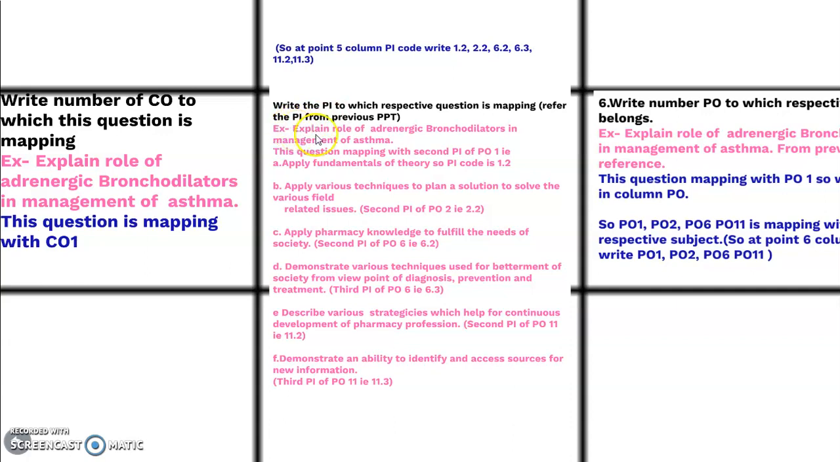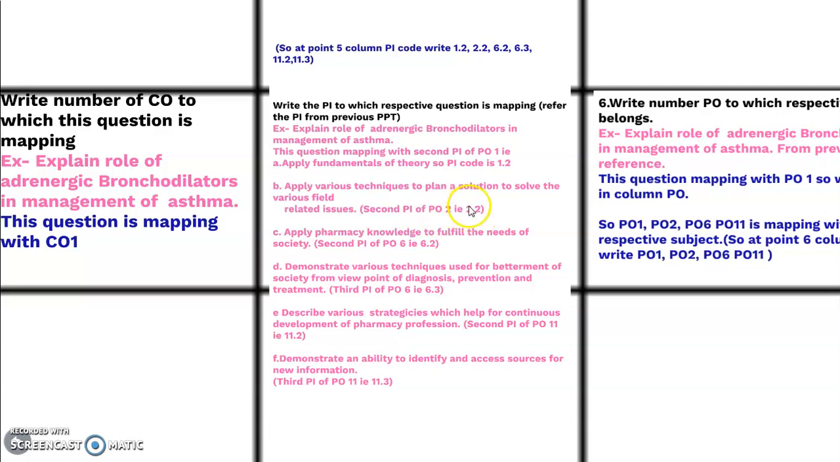Here our question is: explain the role of adrenergic bronchodilator in management of asthma. This question will map with a PI of PO first. What is PO first? It is pharmacy knowledge. In that, this question will map to PI number second. Hence we have to write PO first and amongst that PI second, hence we have to write 1.2. Next is PI. What is the PI second? From PO first, applying various techniques to plan the solution to solve various field problems. This is a PI from the second PO. Hence we have to write 2.2.